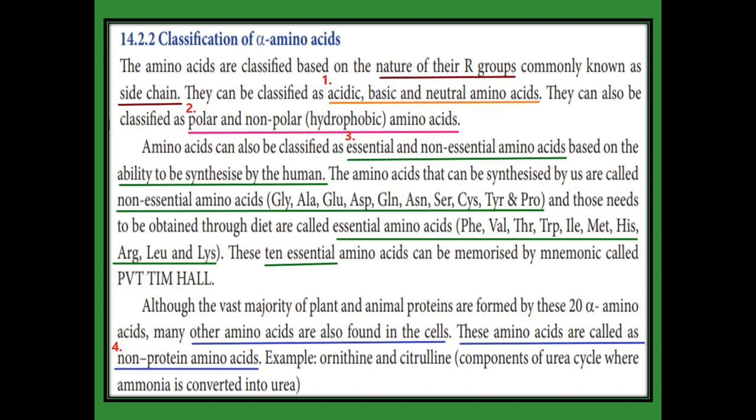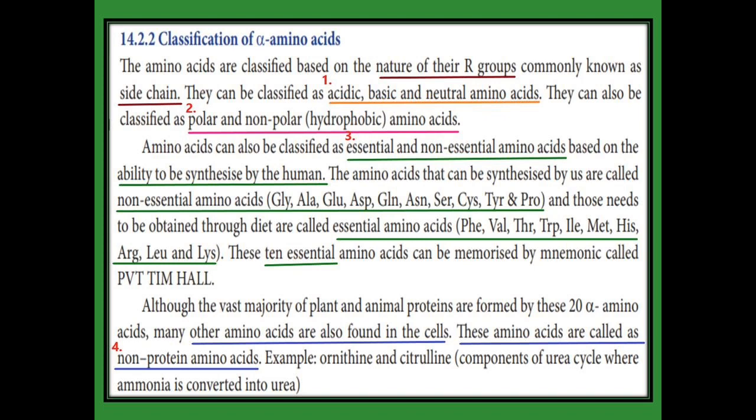The third classification is essential and non-essential amino acids, based on the ability of the human body to synthesize the amino acid. The one synthesized by the human body is called a non-essential amino acid. The one derived from the diet is called an essential amino acid. There are 10 essential amino acids. They are memorized by the mnemonic PVT TIM HALL. We will see the types of amino acids later. The 3-letter code we will discuss in the subsequent slide.